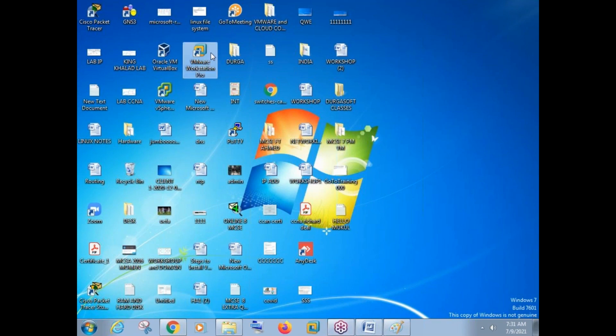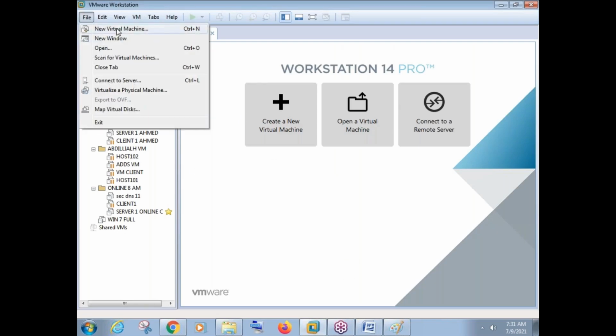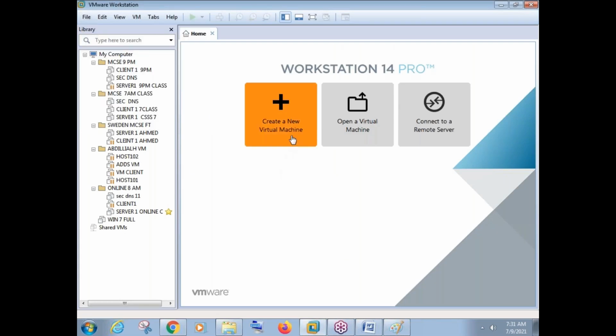Yeah, this one. It will come like this. So just double click on this and open this VMware workstation software. And you can go to file and you can create a new virtual machine, or you can just click here and you can create a virtual machine.